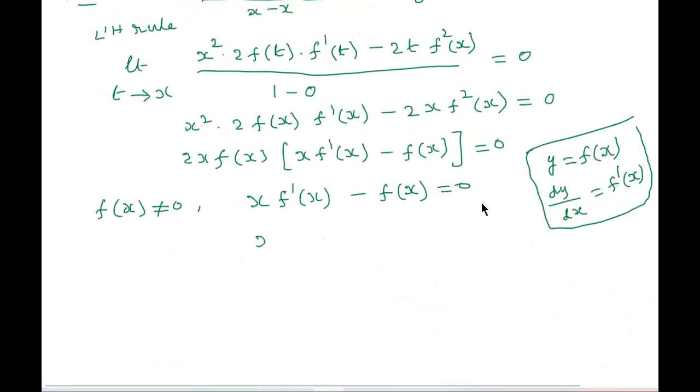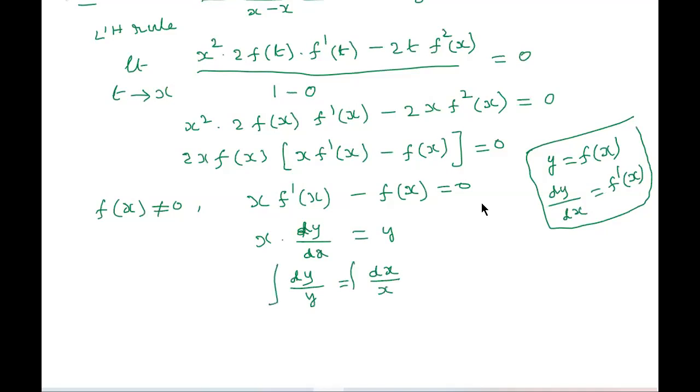Here x into f dash of x means dy by dx, that is equal to, same right hand side, f of x which is y. Now separate the variables: dy by y is equal to dx by x. So it is a differential equation form; integrate on both sides.